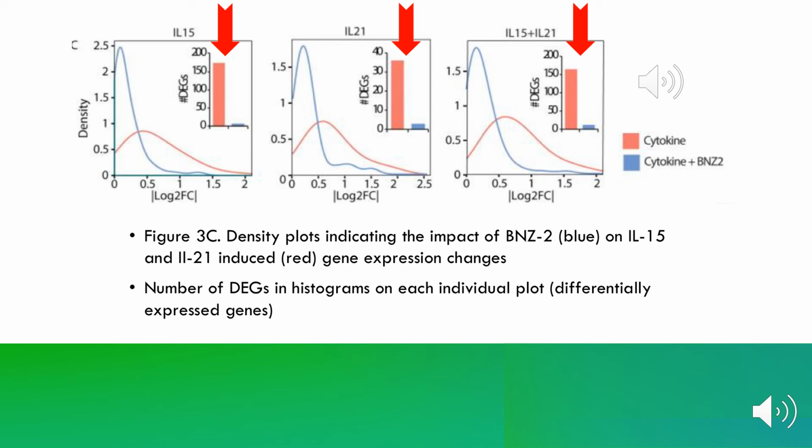The number of differentially expressed genes for all three plots is greatly decreased between the cytokine and cytokine plus BNZ2 groups. This shows that BNZ2 not only prevented IL-15 and IL-21 mediated transcriptional alterations in the IECTLs, but also prevented those alterations in the small intestinal epithelial compartment, which includes both IECTLs and epithelial cells.